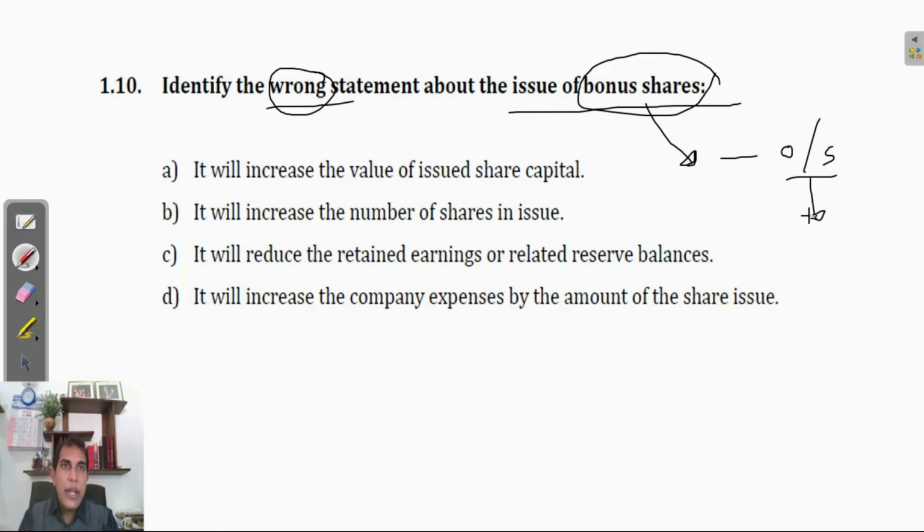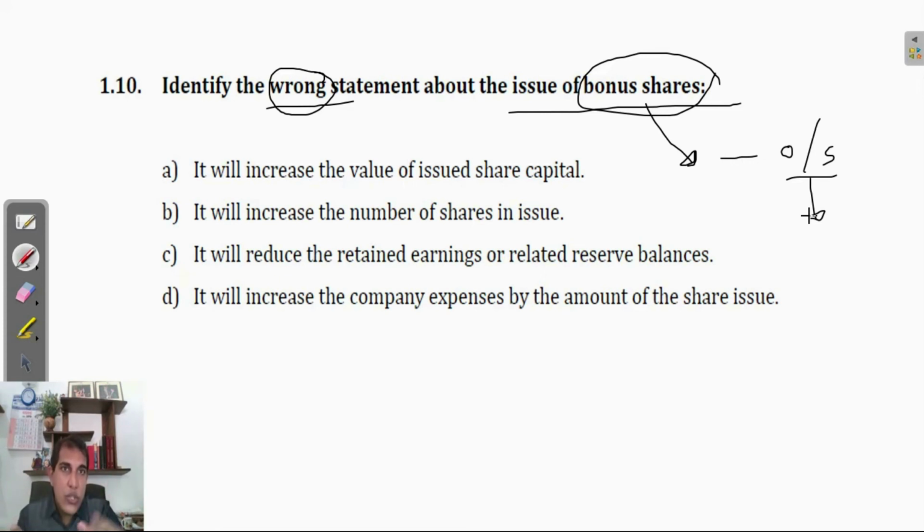What is the double entry? When the company accounts for a bonus share issue, ordinary share capital will be increasing, so share capital should be credited, right? The company is not receiving money because it is free of charge. Now we need to find out the debit entry.